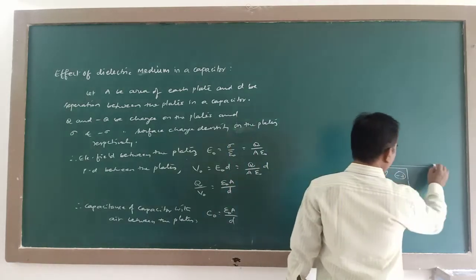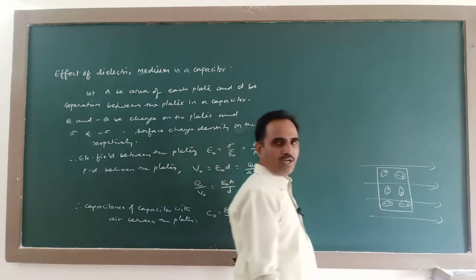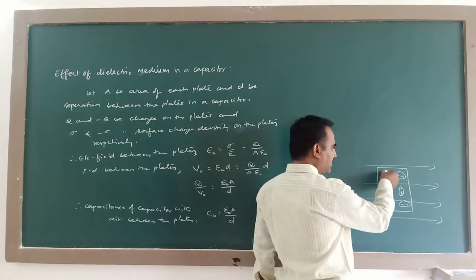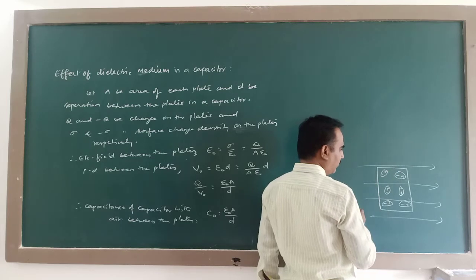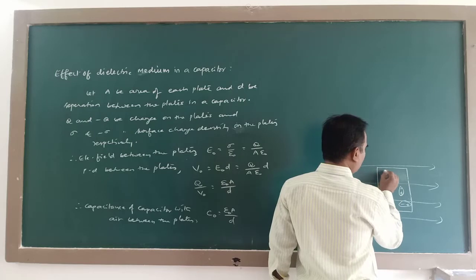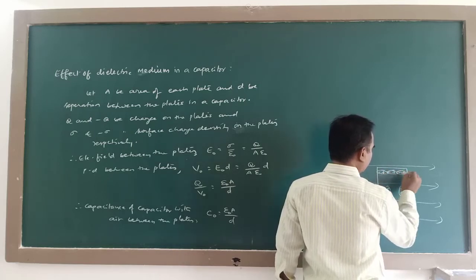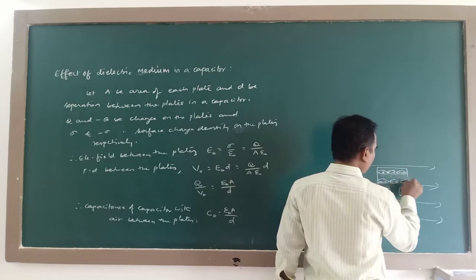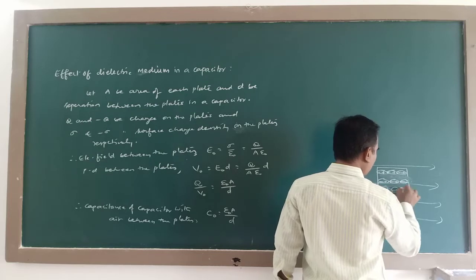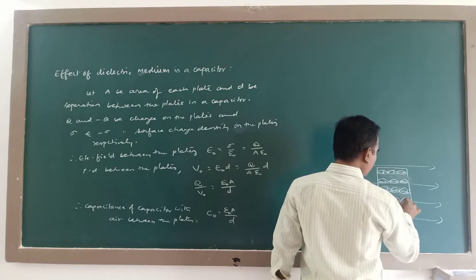But when it is kept in the electric field, each dipole experiences a torque and gets rotated and aligned in the direction of electric field. So, these dipoles orient like this. When all these dipoles orient in this way, then this dielectric medium is said to be polarized.